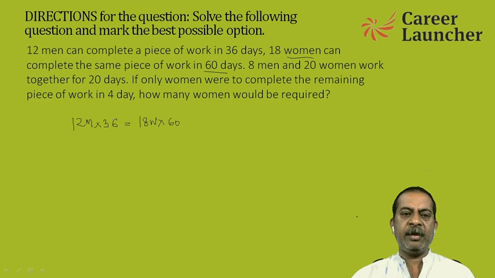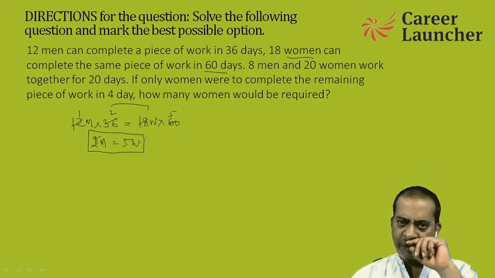Now this relationship will help me to build a relationship between number of men and number of women as far as work is concerned, right? So can I cancel this out? 18 ones and 18 twos and 12 ones and 12 fives are. So I get 2 men is equal to 5 women. So I can replace men with women or women with men as per the requirement of the question.